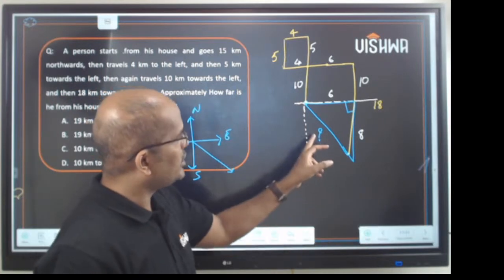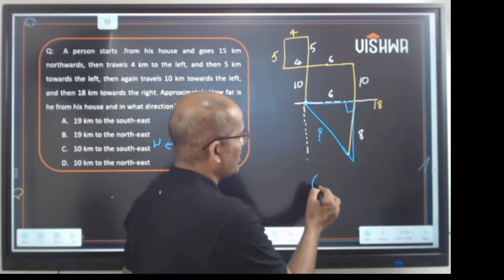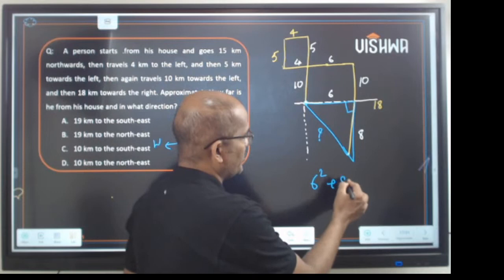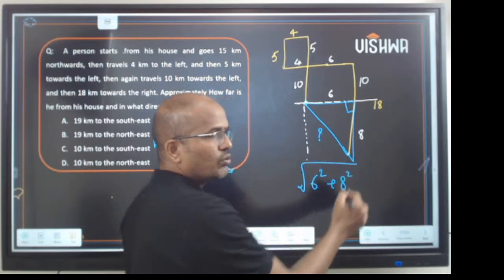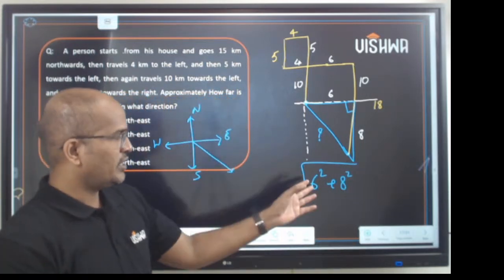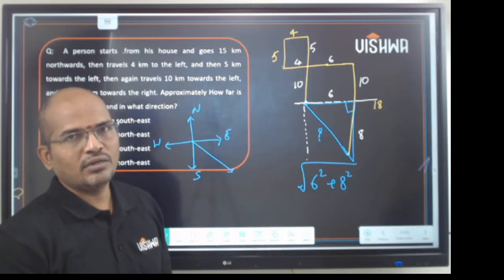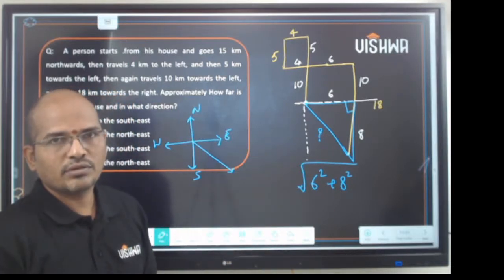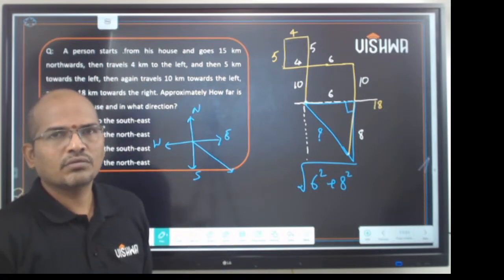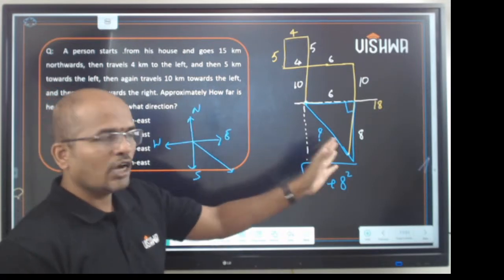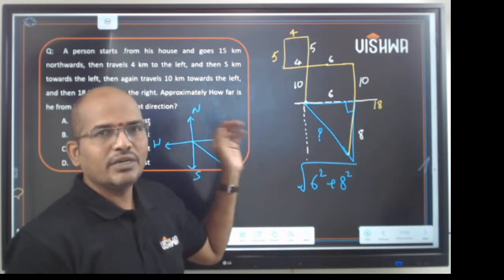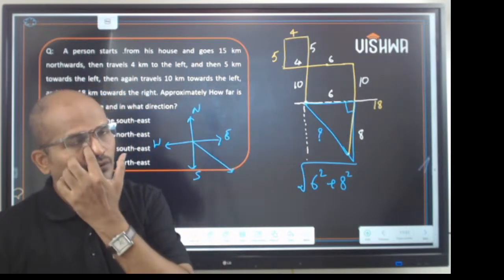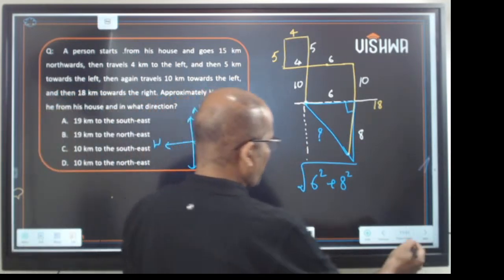Direction is there. Now this is your hypotenuse, that is the square root of 6 squared plus 8 squared. 36 plus 64 is 100, right? The root is 10. So 10 kilometers southeast. That's how we solve the question. Clear with that? This is how we draw the diagram of directions and solve the questions easily. So going ahead.